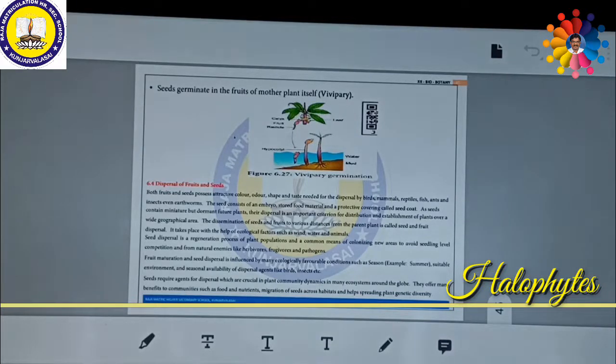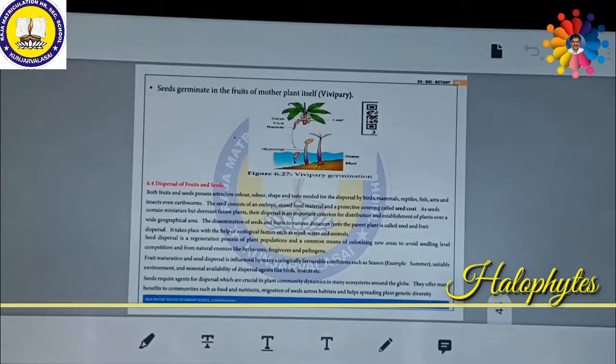Fruit maturation and seed dispersal are influenced by many favorable ecological conditions such as season. For example, the summer season is a suitable environment, along with the seasonal availability of dispersal agents like birds, insects, etc. Seeds require agents for dispersal, which are crucial in plant community dynamics in many ecosystems around the globe.